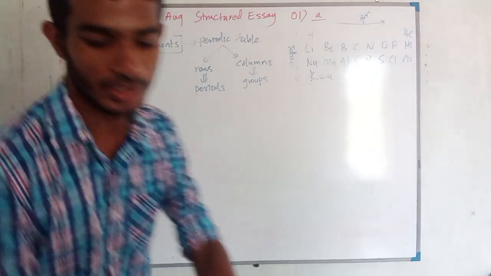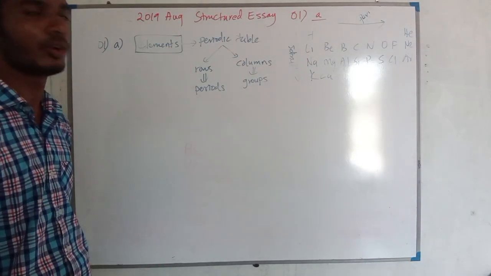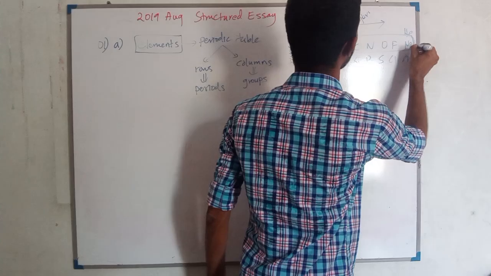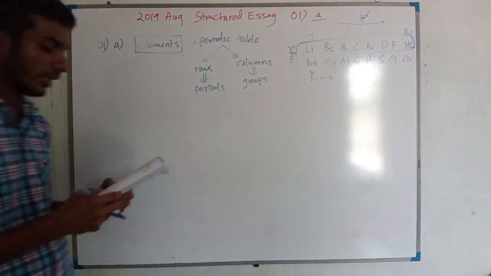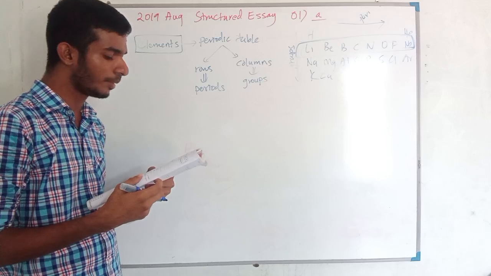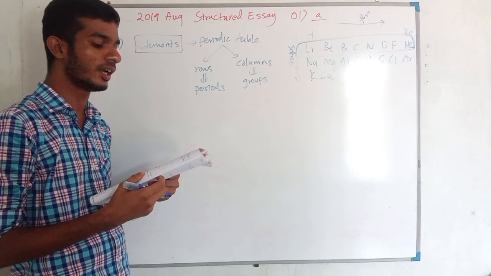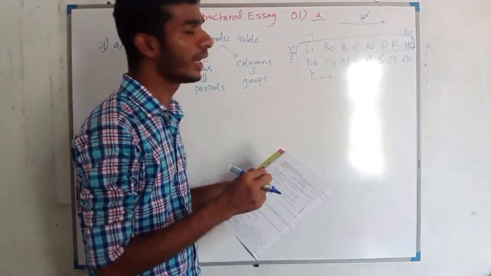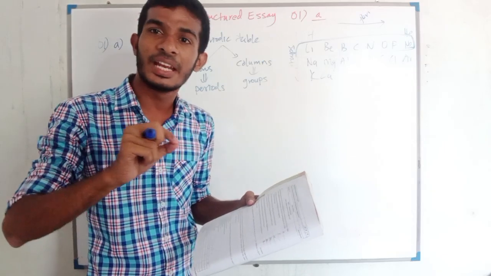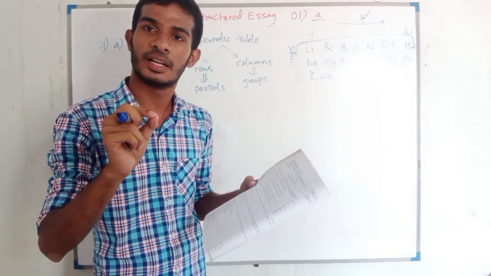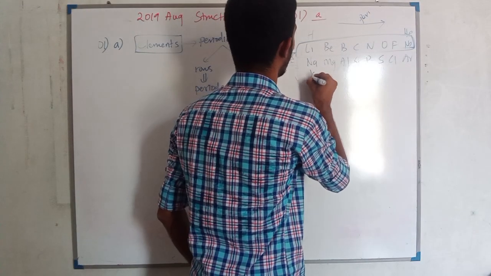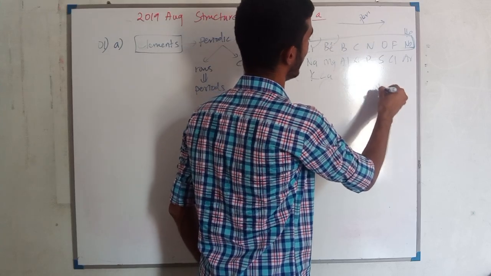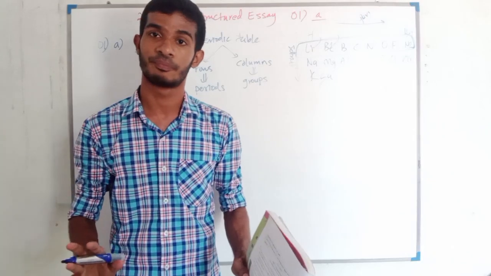Now this question is limited to only the second row elements, meaning second period elements. We are going to focus only on these 8 elements. Now, write the symbol of the element in the space provided in answering parts 1 to B. They have bolded the term symbols, so we don't want to write the complete name of the element, just the symbol. Symbol means this K, this Ca, this Li, this Be. These are called symbols of elements.